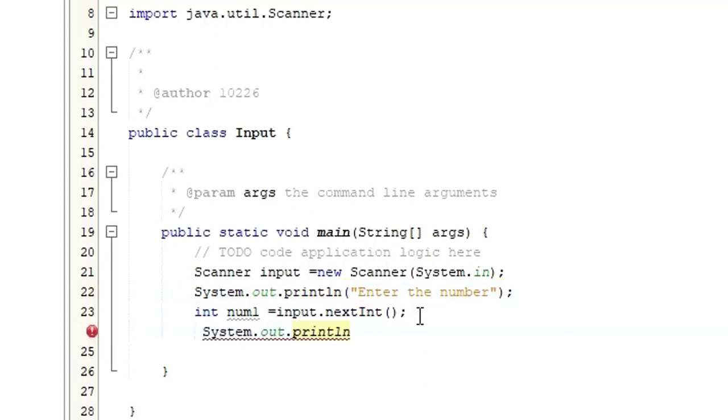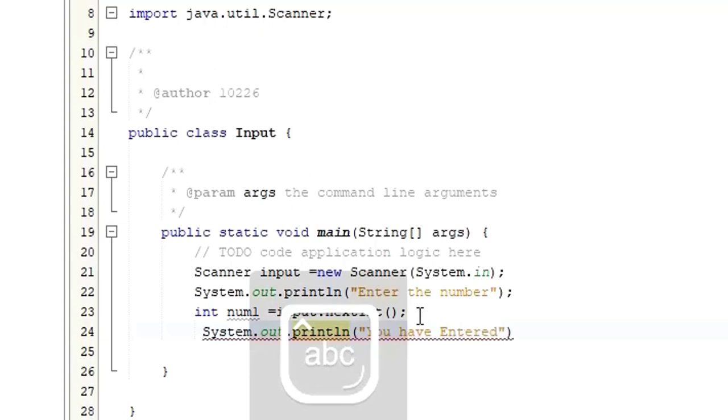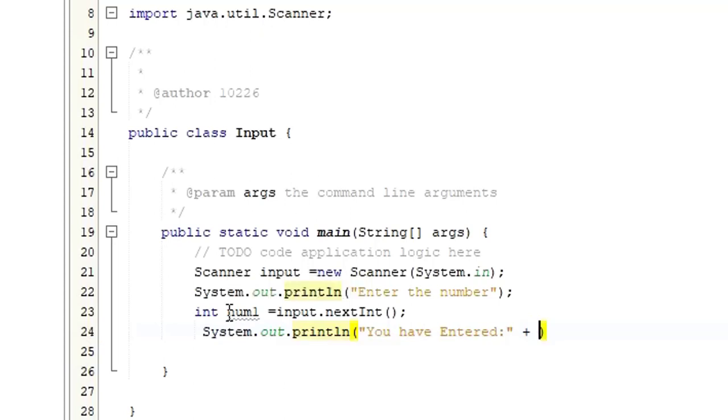I've copied and pasted System.out.println. Let me say, "You have entered," followed by the message. If you want to print the message, what do you need to do? You need to concatenate. Where are you going to concatenate with? Where is the value now? At the moment, it is in the num1 variable.